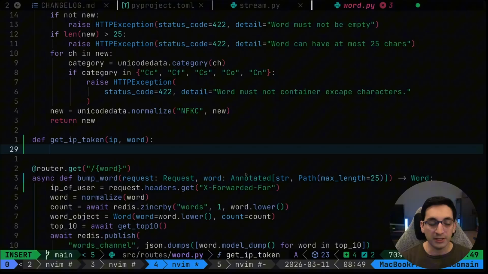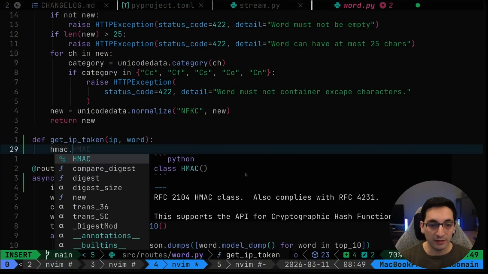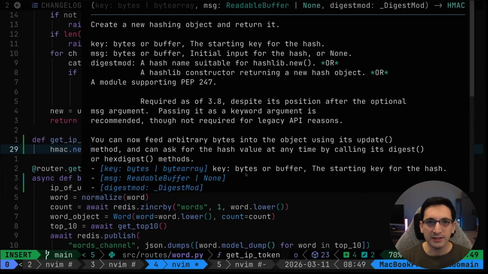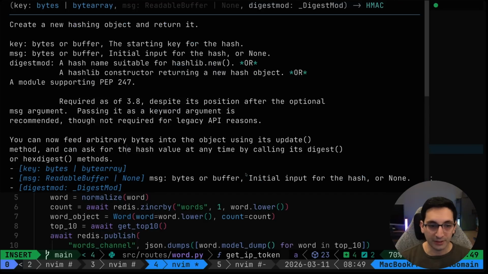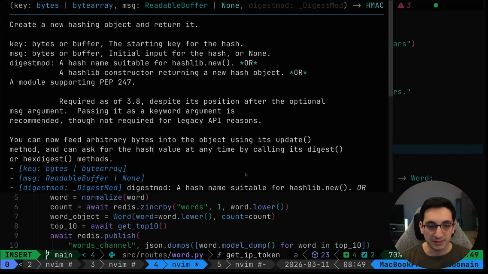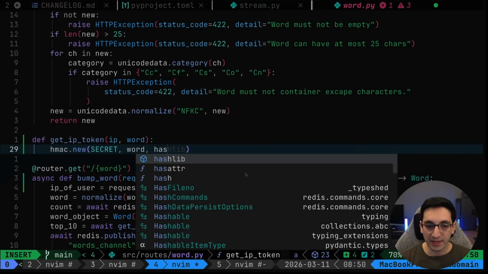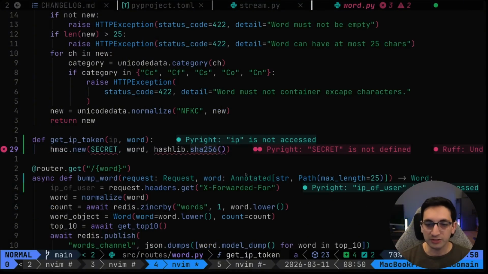Now I'm going to do hmac.new. For that, I need to pass along how I'm going to create a token for this. I need a secret, which I'm going to get into in a minute, and then the message and a digest mod. So the message is going to be the word, and the digestmod is going to be hashlib.sha256.